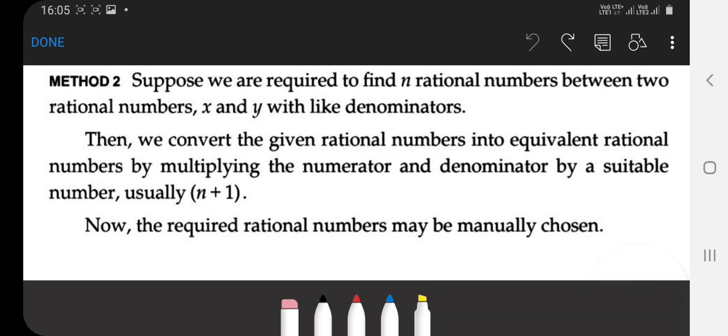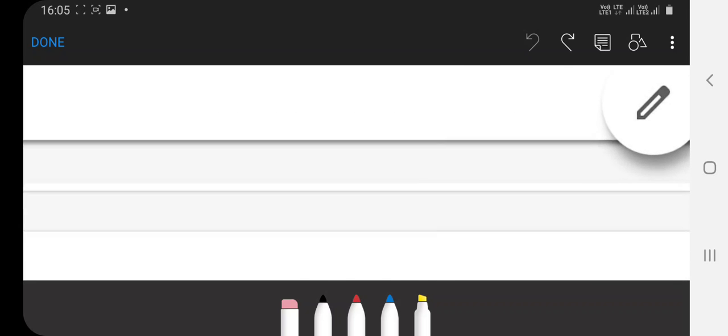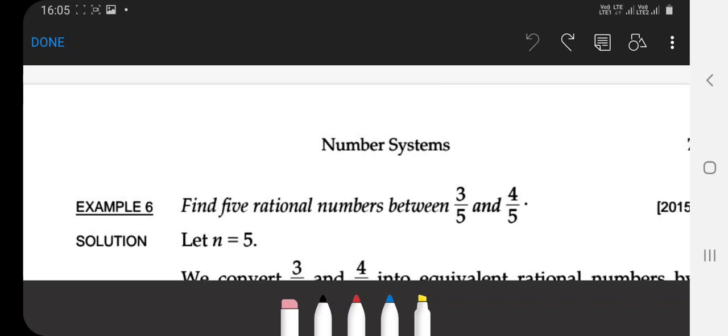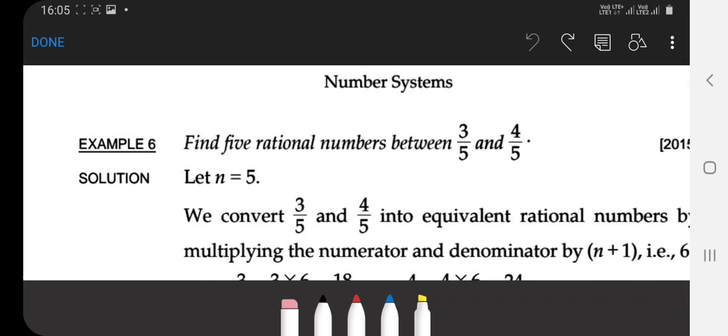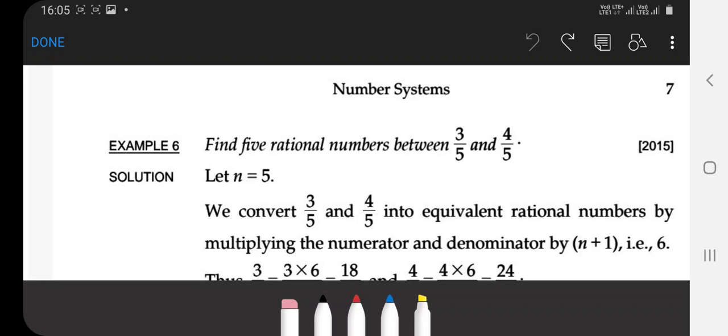Your answer is always correct, but don't try to verify it with the answer given in your book. As for example, the question asked in the 2015 board examination: find the rational numbers between 3 by 5 and 4 by 5. So here n equal to 5,